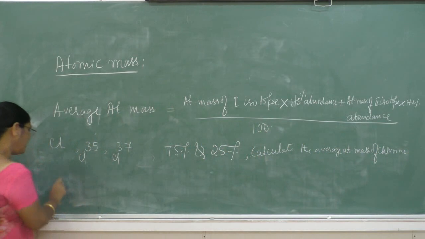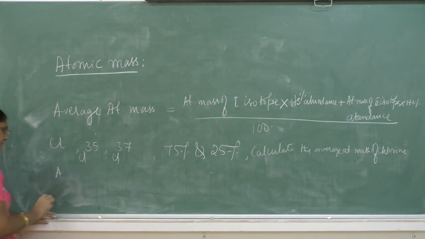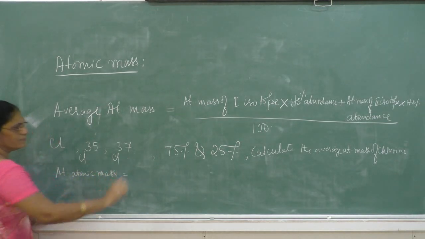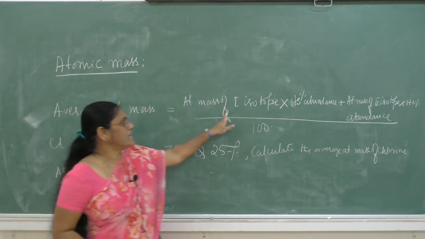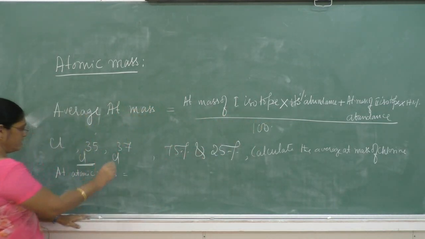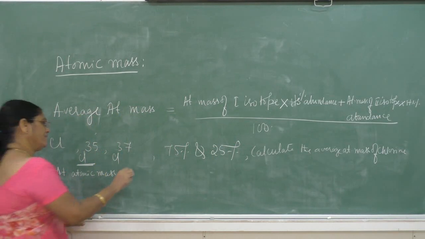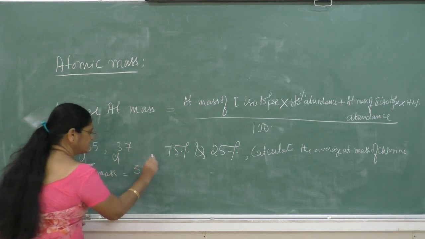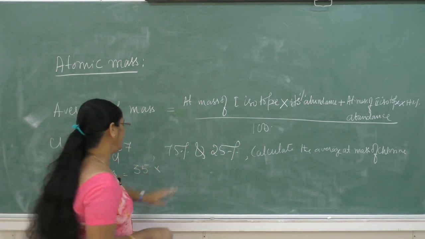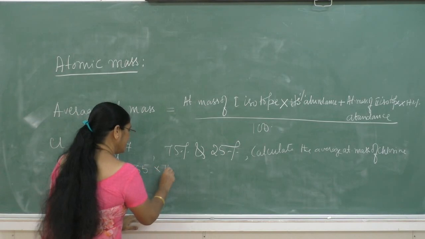So average atomic mass is equal to the atomic mass of the first isotope. The first isotope is chlorine 35, its atomic mass is 35 and its relative abundance is 75.